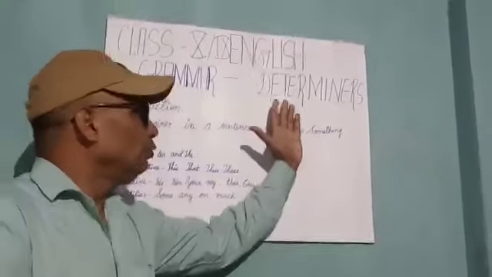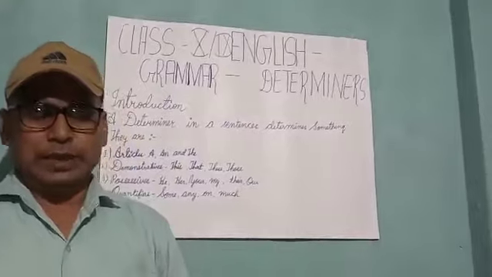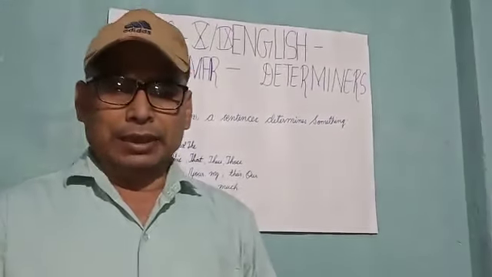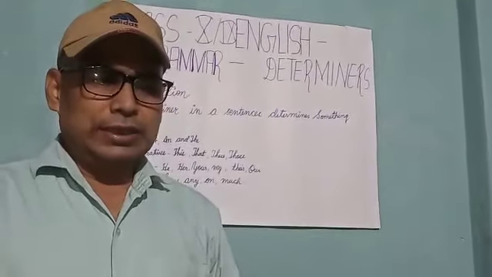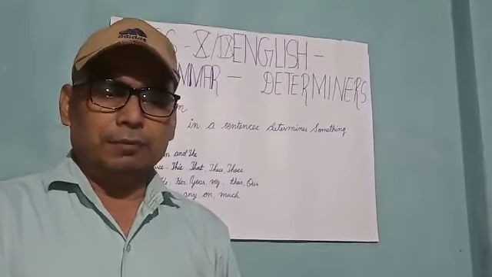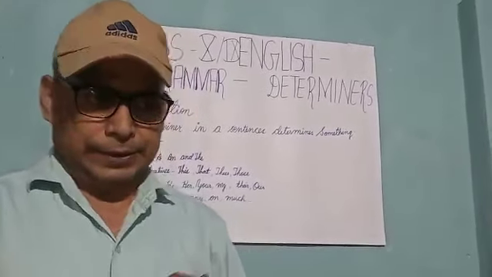If we look at the words, the meaning is very clear: determiners are the words which indicate the coming of a noun in a sentence.